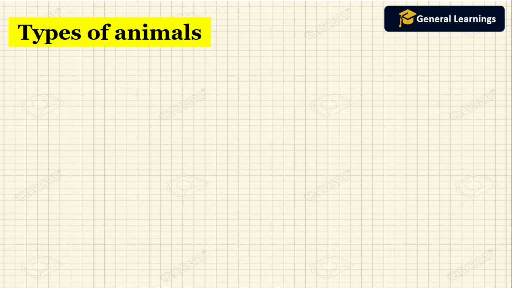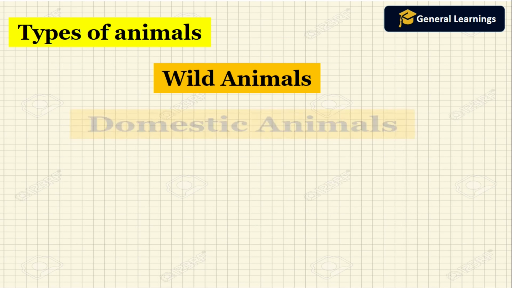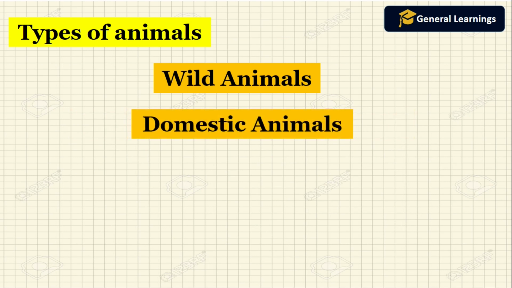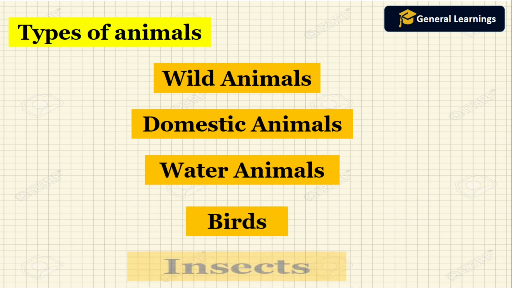Now we will see the types of animals. Wild animals, domestic animals, water animals, birds, insects. So the types of animals are wild animals, domestic animals, water animals, birds and insects. Now we will see each type of animal in detail.